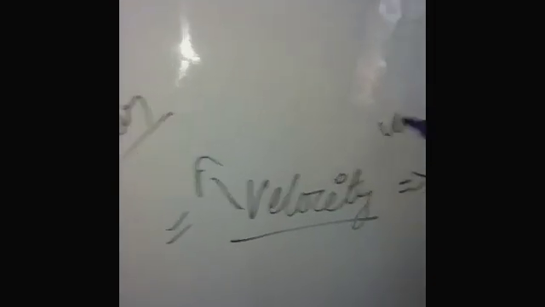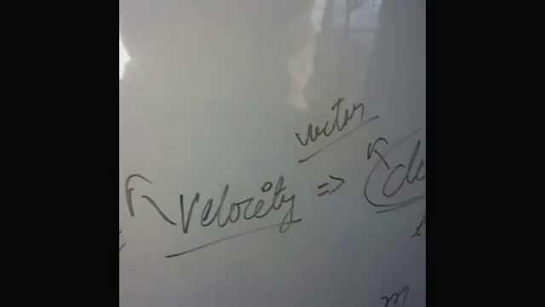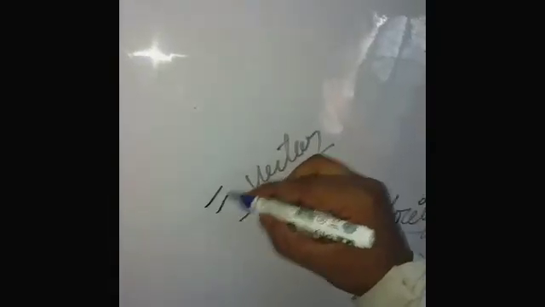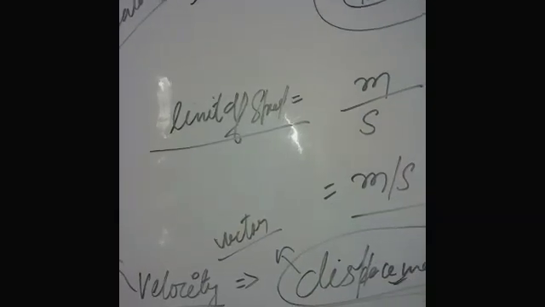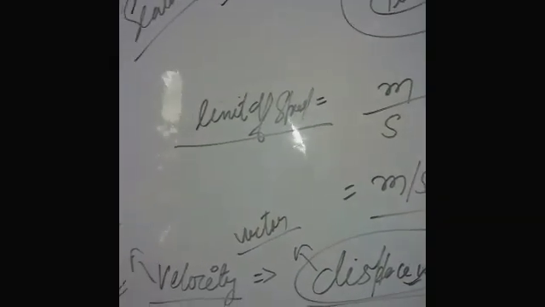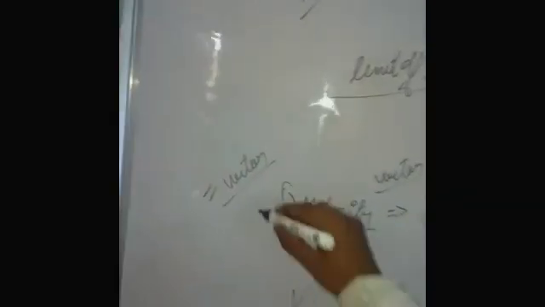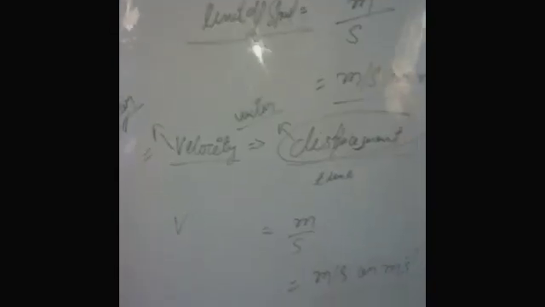Understand, students? Velocity is a vector quantity because displacement is also a vector quantity. When we write displacement, it shows the direction. A quantity which has magnitude as well as direction is known as a vector quantity. A physical quantity which has only magnitude is known as a scalar quantity. So speed is a scalar quantity, distance is also a scalar quantity, and velocity is a vector quantity. Understand, students?